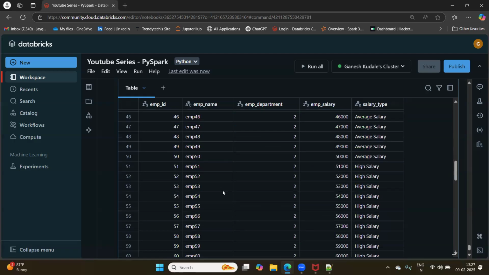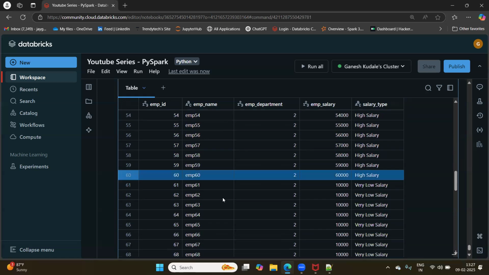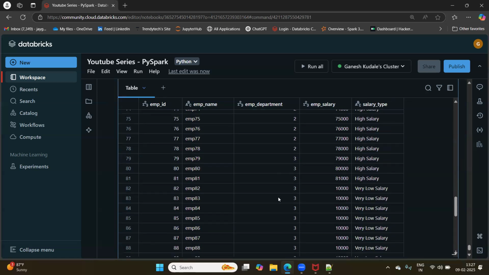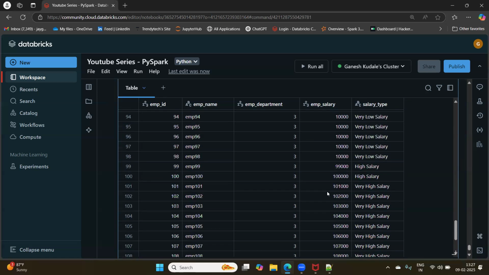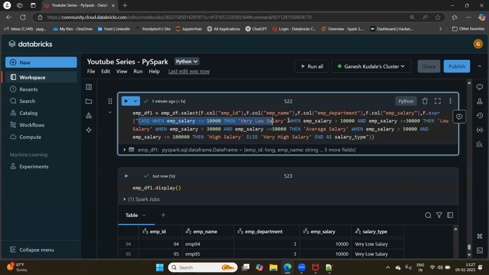Again, it is very low here. Now, high salary is greater than 50,000 but less than 1 lakh. And do we have greater than 1 lakh? Okay, here it is. So greater than 1 lakh, it is very high salary. This is how we achieve the results when we have multiple when conditions in place. So what we have done: when employee salary is less than or equal to 10,000, then very low salary, right?